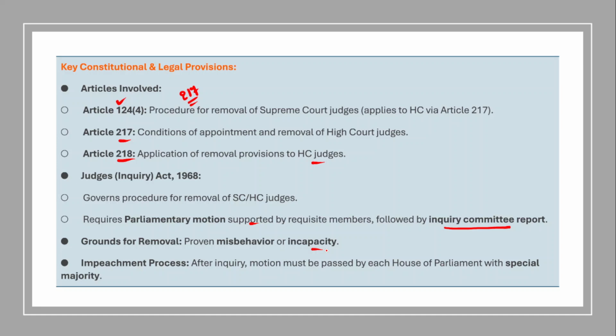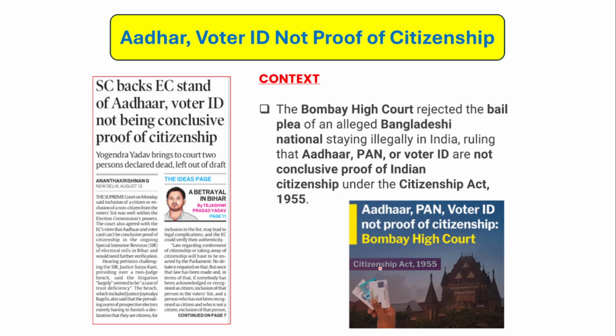However, if we talk about the removal of the president, violation of the constitution is the ground for the removal or impeachment of the president. And if we talk about the impeachment process, after a detailed inquiry, a motion must be passed by each house of the parliament with a special majority. Right? So this is how the judges of the Supreme Court and High Court are removed.